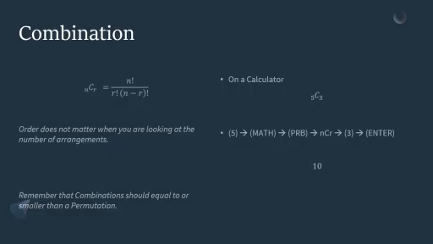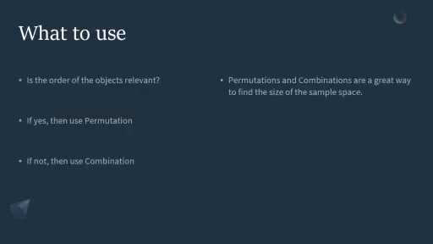Combinations will always be equal to or less than a permutation. So if you have 2 options, the combination and the permutation, the combination will always be the smaller of the 2 because the order doesn't matter. You're just looking for groups. So a permutation should always be larger or equal. Very rarely will they be equal, but the combination will be smaller.